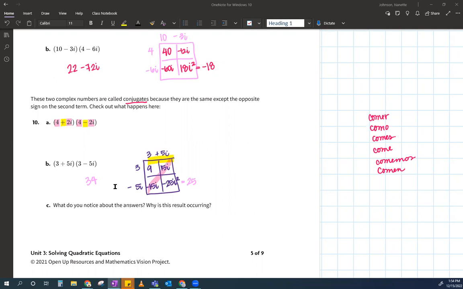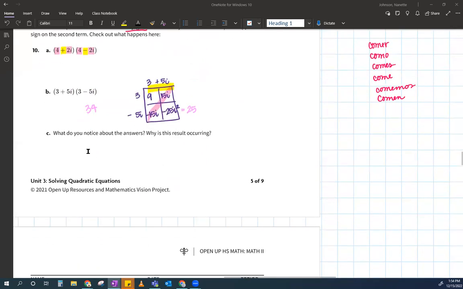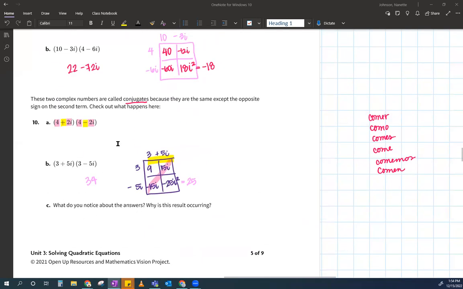Yes, this is just like blah, blah, blah, right? This is exactly like just multiplying a binomial times a binomial, like x plus 2 times x minus 7. You should notice that when you do both of them, these two will cancel out, right? And that's the reason why conjugates are kind of neat.